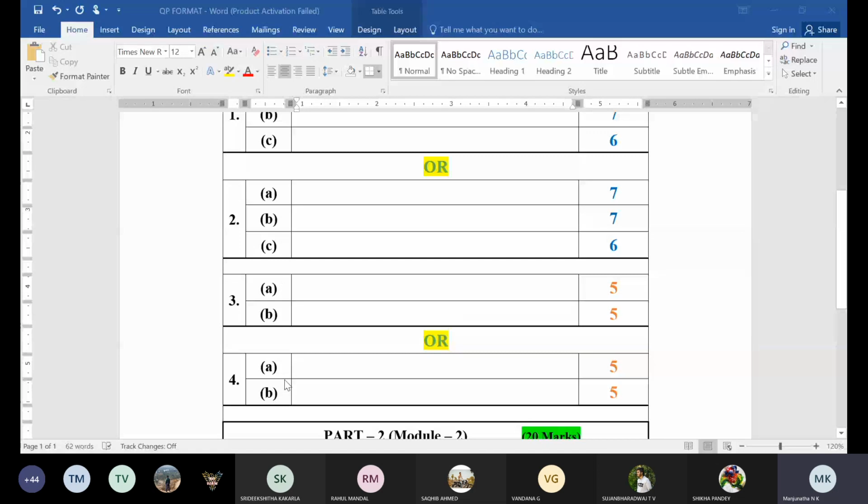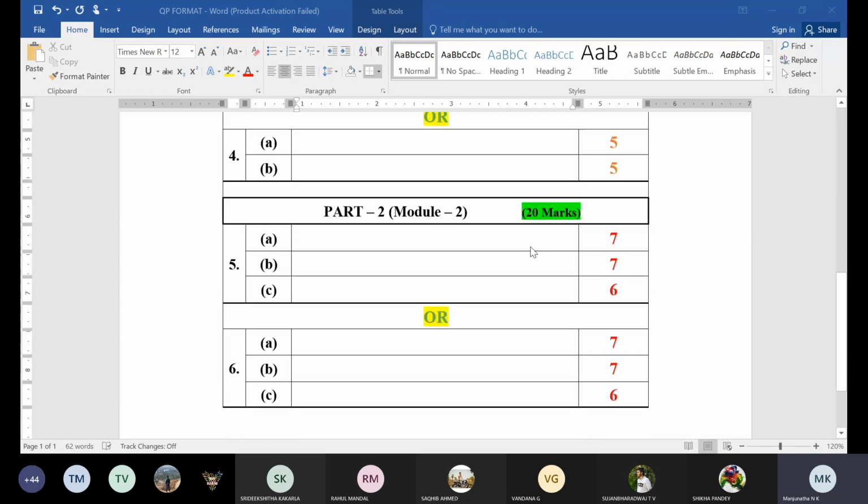Question number 3 and question number 4 are also from electrochemistry and battery technology for 5 marks, total 10 marks. In these two, anyone you need to write. Totally 30 marks questions you will get from module 1.